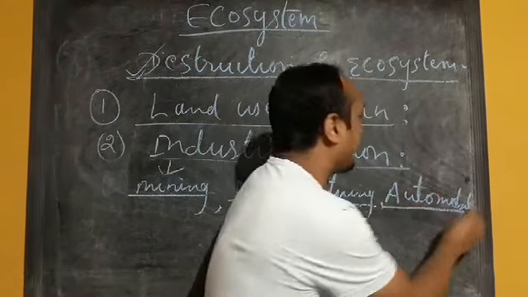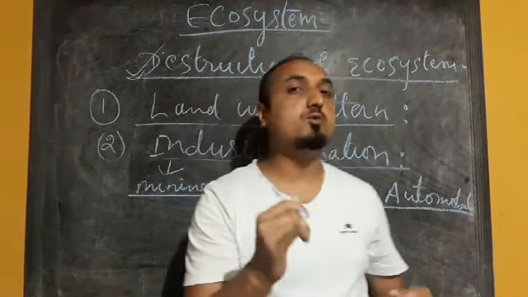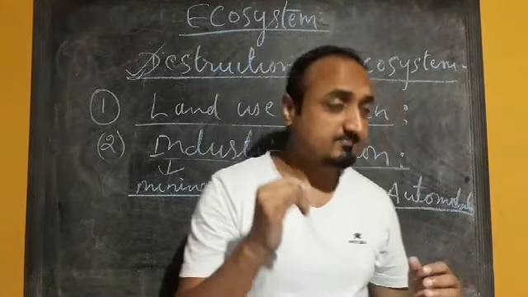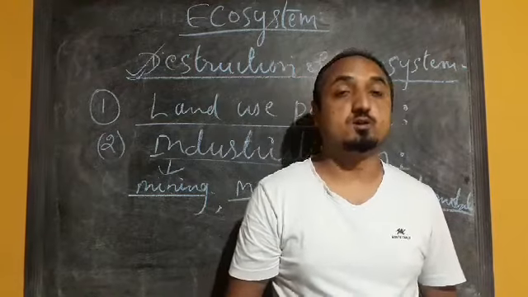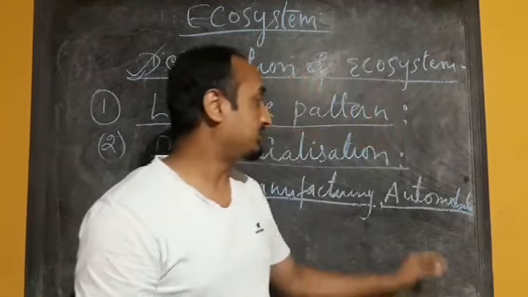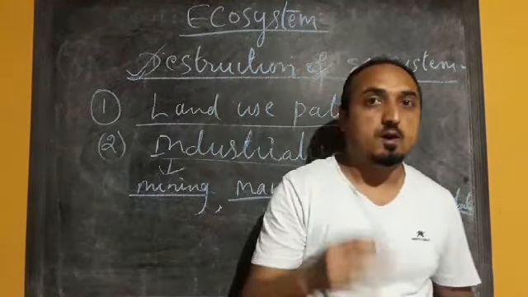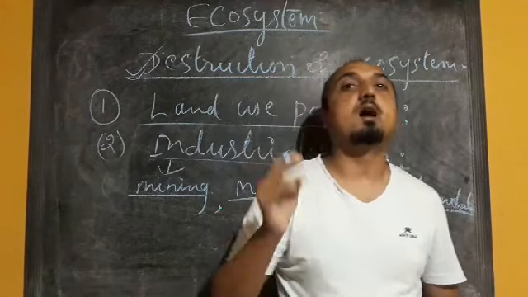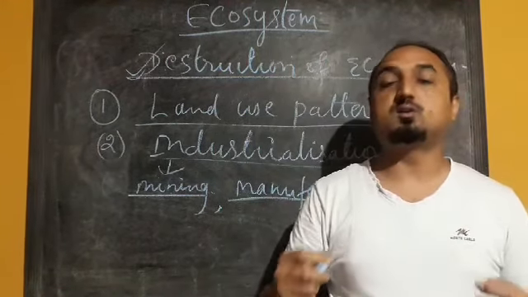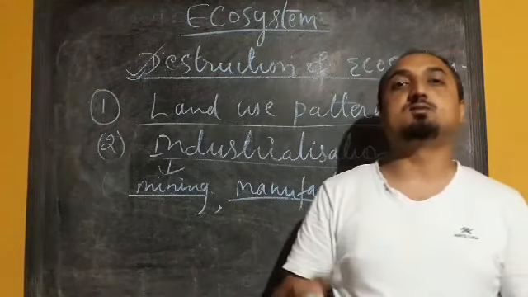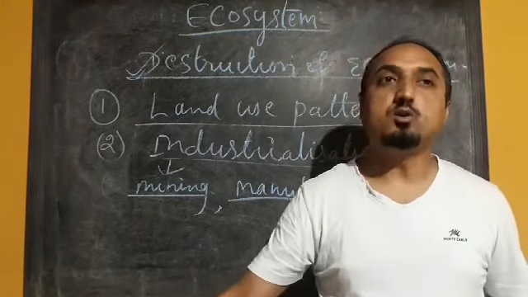Next one, automobiles. Automobiles are also responsible for destruction of our ecosystem. We can see the various types of pollution arising from these automobiles, the emission of carbon dioxide, carbon monoxide, etc. All these poisonous toxic gases are also affecting our ecosystem.